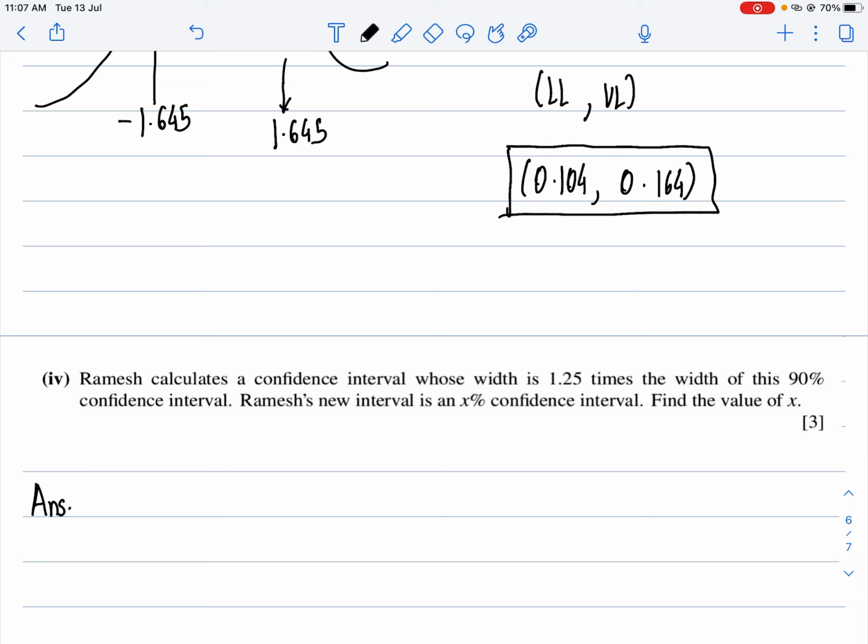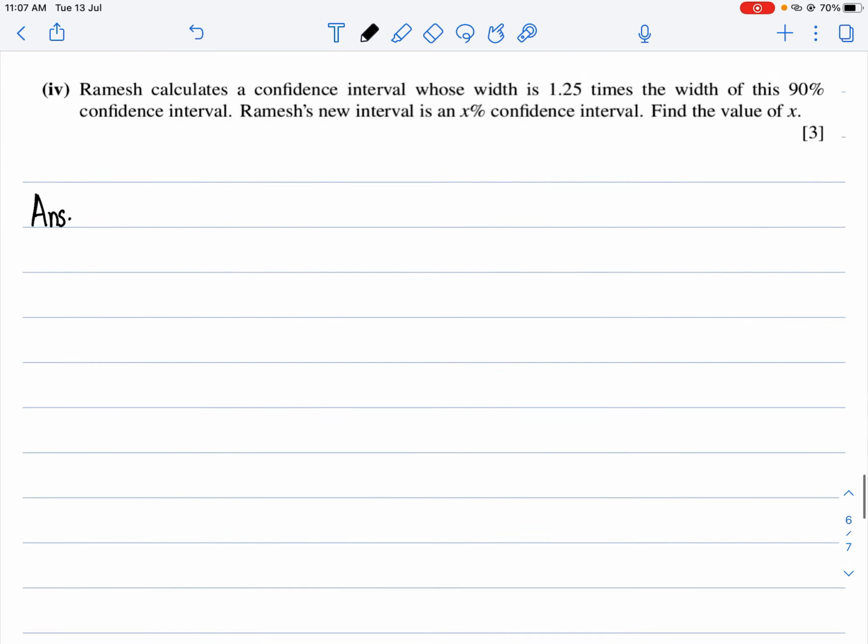Agreed? Now, what I can simply do is go to part 4. Part 4: Ramesh calculates a confidence interval whose width is 1.25 times the width of the 90% confidence interval. Ramesh's new interval is an X% confidence interval.